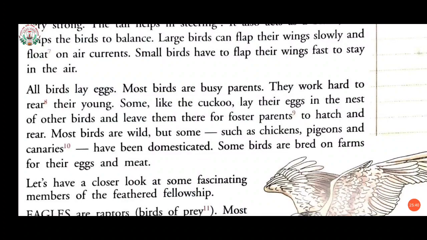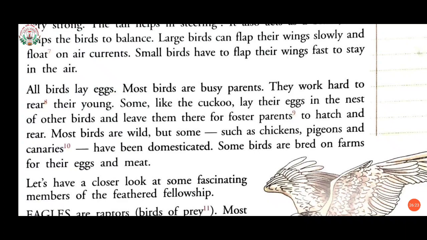And next is, all birds lay eggs. Most birds are busy parents. They work hard to rear their young. Rear means to care for the young until they are fully grown. Some, like the cuckoo, lay their eggs in the nest of other birds. They don't lay their eggs in their own nest, but they like to lay their eggs in the nest of other birds and leave them there for foster parents.